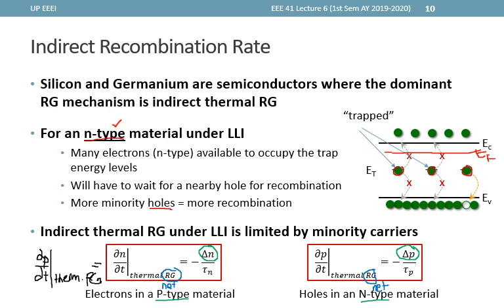On the other hand, this expression right here can also be said to be just equal to the change in electron concentration with respect to time due to RG, just from the fact that the RG happens in pairs. A new variable tau is also introduced in these thermal RG equations.